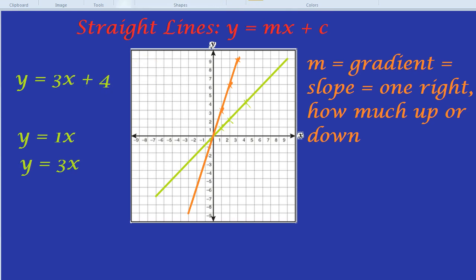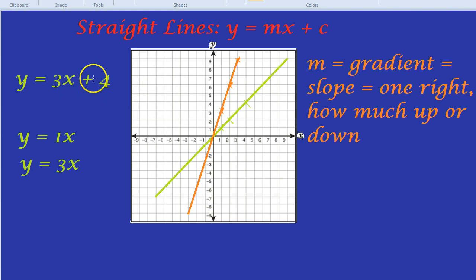So that is going to be where it cuts the y-axis. Because look, the y-axis is when x is 0, isn't it? Along this axis, x is always 0. So here is where x is just 0.